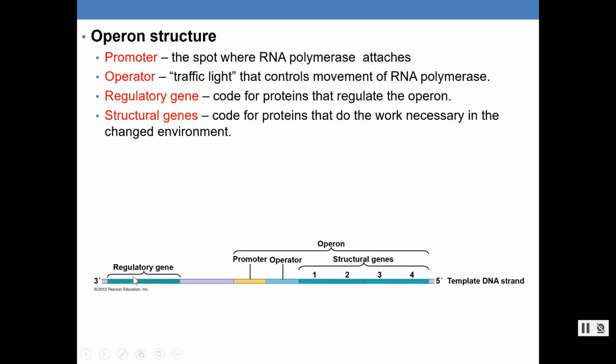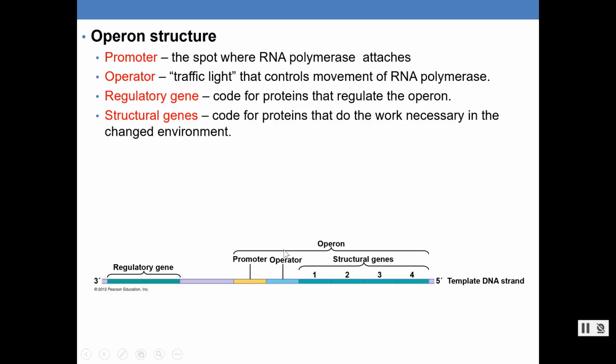All right, so that's what you've got. Now in this particular thing, we also have another gene. Somewhere else down the DNA, there's a promoter and a terminator, and there's another gene that's nearby this region, and it's going to make its own mRNA. We refer to this as a regulatory gene. Because it's going to make an mRNA, and then it's going to get translated into a protein, and that protein is going to be involved in regulating this series of genes. So this is referred to as a regulatory gene. It codes for proteins that regulate the operon.